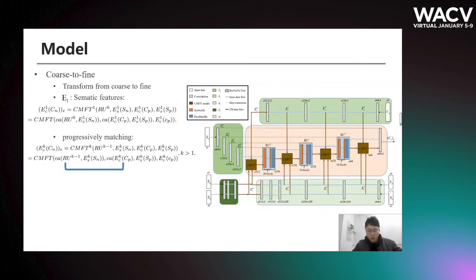We integrate the CMFT into the generator in a coarse-to-fine manner. We add the middle output of a pre-trained semantic network DI in the first CMFT to bring more abundant information to the matching process. Another point is that we treat the previous layer's upsampled result as the color feature of CN to match with the color feature of CP in the current layer. This will help to improve the matching process and keep the higher layer and lower layer matching consistent with each other.